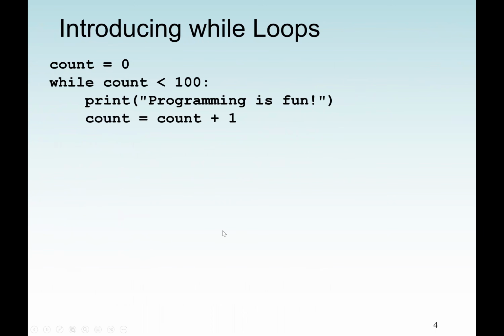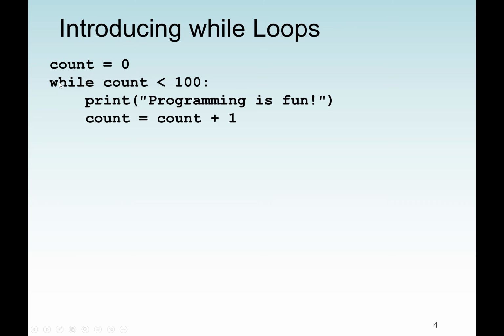So the best way to solve this problem, as we said, our main objective first here is to go through the while loop first. So this is what I will write. Instead of writing "programming is fun" 100 times, I'm going to use a while loop. Now, anytime we are using a loop, we always have to have a variable that will keep our counting for us, which we normally call the counter variable. So for example, I start my variable named count from 0.